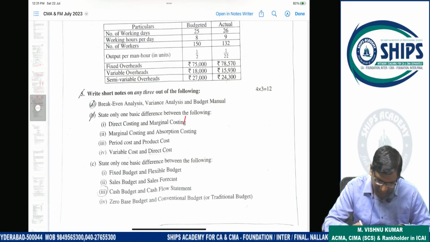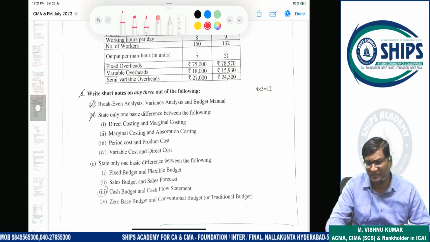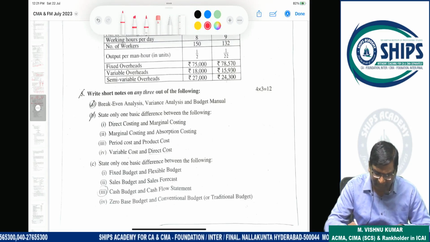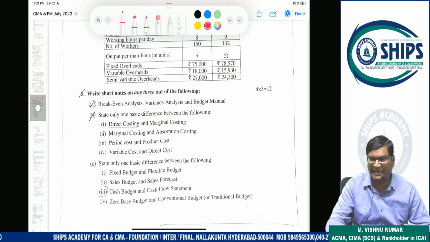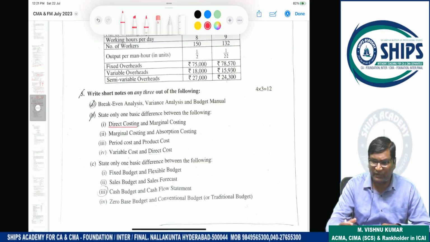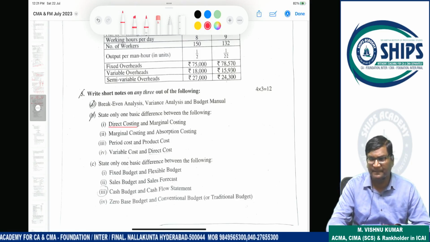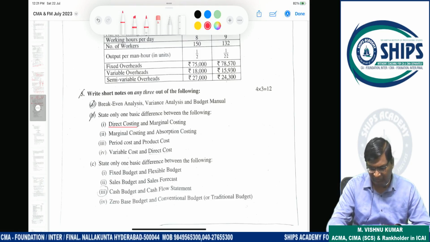So, direct costing and marginal costing. See, the difference between marginal costing and direct costing is this: in direct costing, only prime cost items will come. In marginal costing, we will consider overheads also, factory overhead or any overhead which is variable in nature.